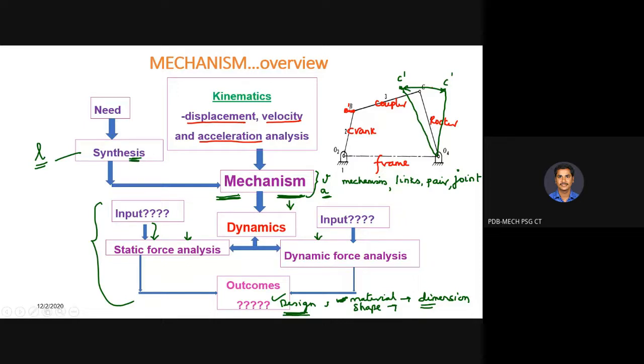Which should start, synthesis or analysis? Do analysis and then synthesis, sir. Okay, any other interpretation? Which one should be started? Synthesis, we have a need, for which we need to develop a mechanism. My question is, which one should be started first, synthesis or analysis?